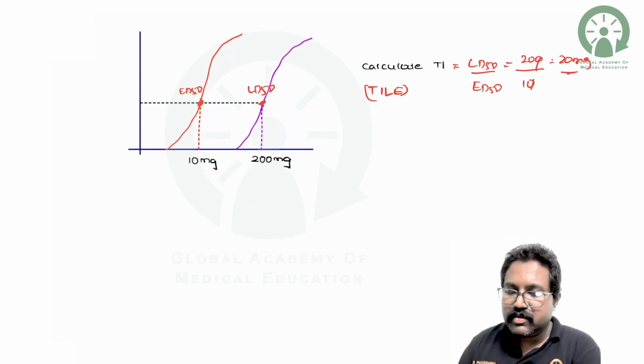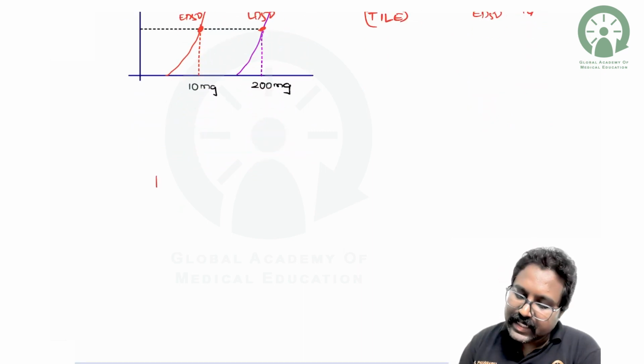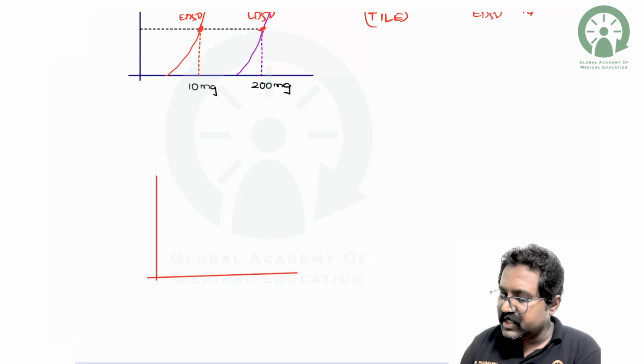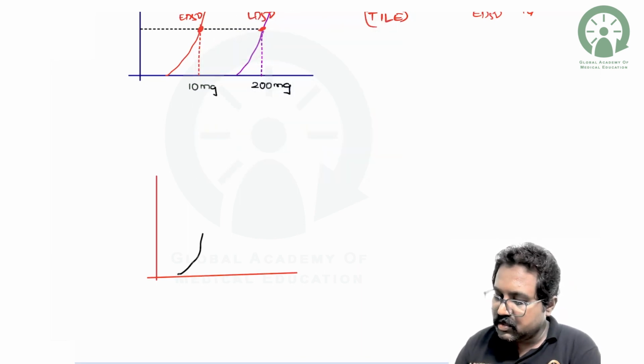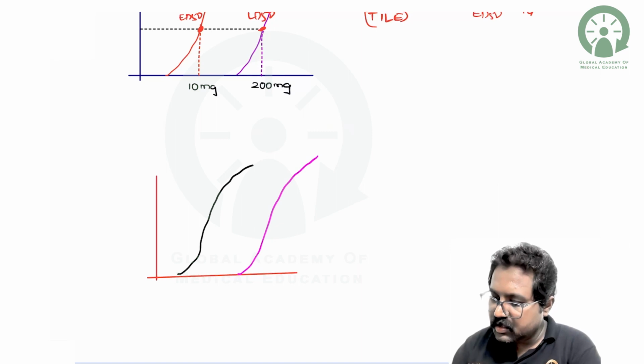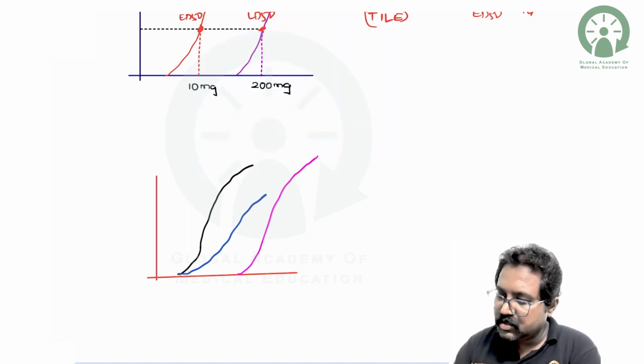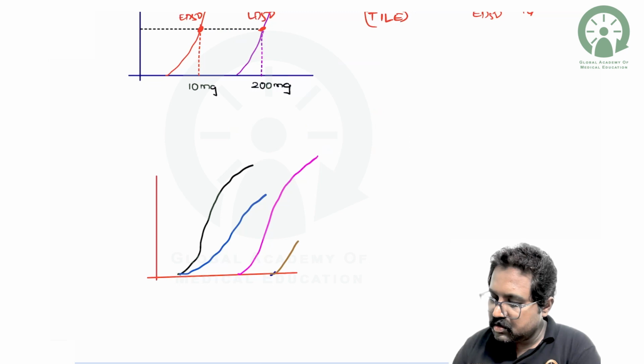Sometimes they are going to give a diagram like this and ask about the potency and efficacy of a drug. Let us draw a diagram here for you. Okay, this one, and this one, and this one.